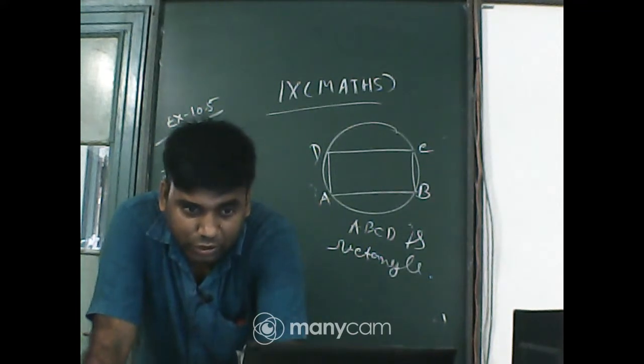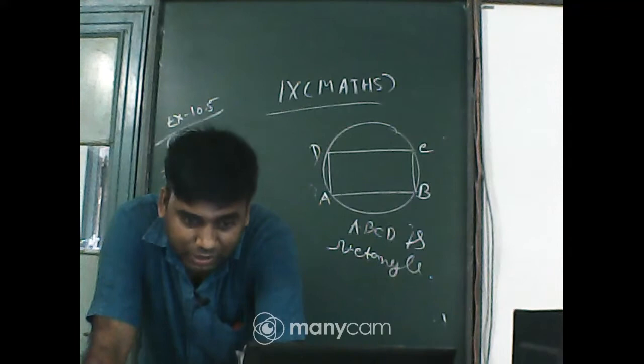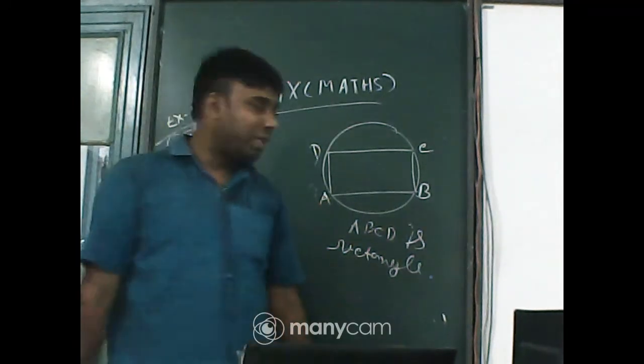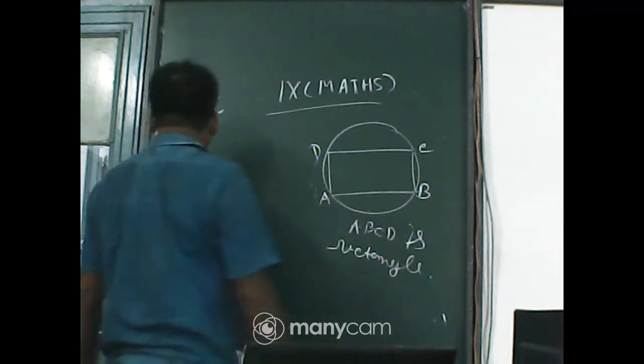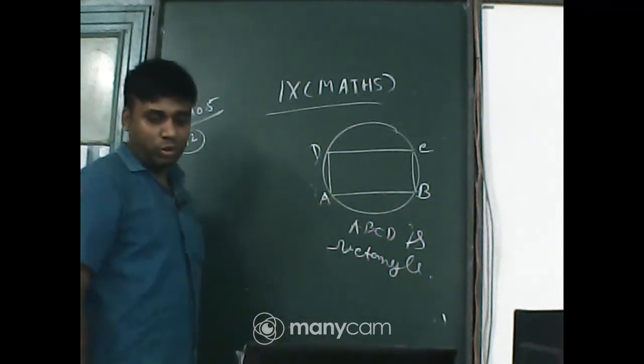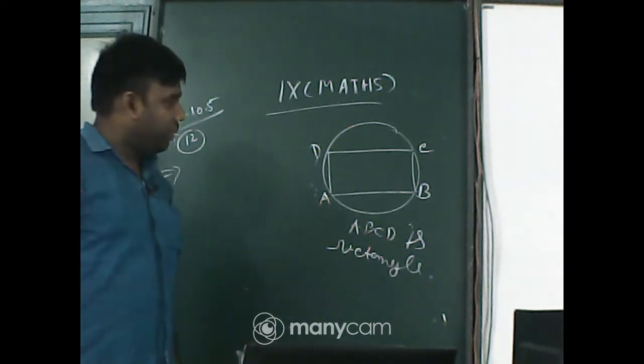Raima, but that question was allotted for Sohelika. It is a simple quadrilateral with two pairs of parallel sides. Okay, simple quadrilateral, not complex. Very good. Sohelika, do you know the meaning of the word simple?